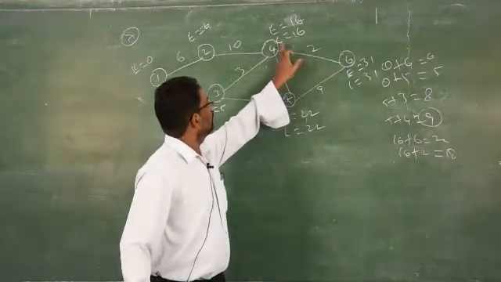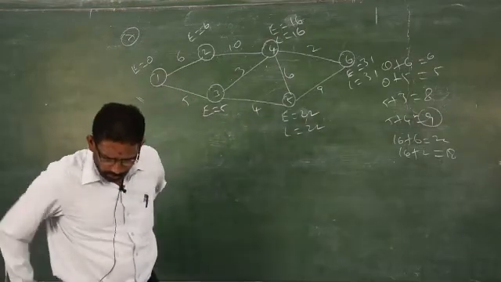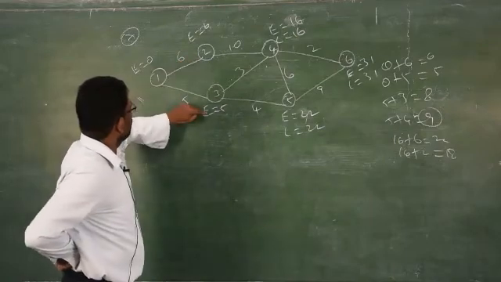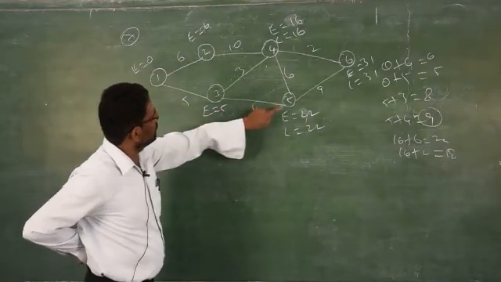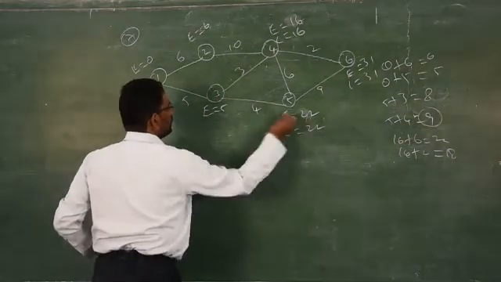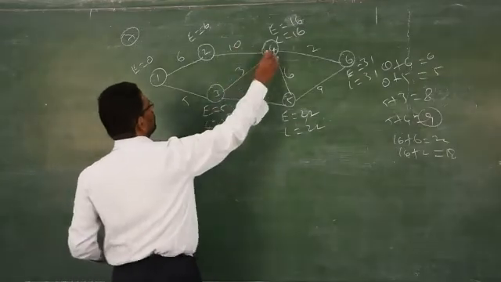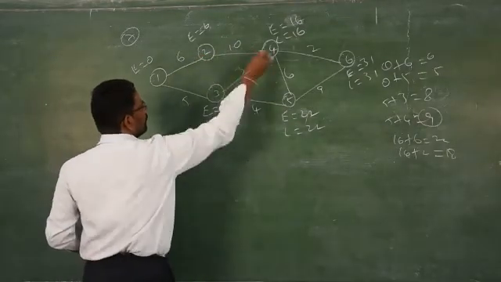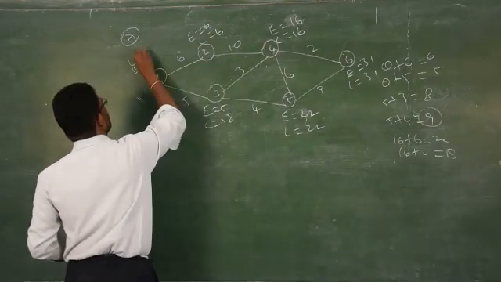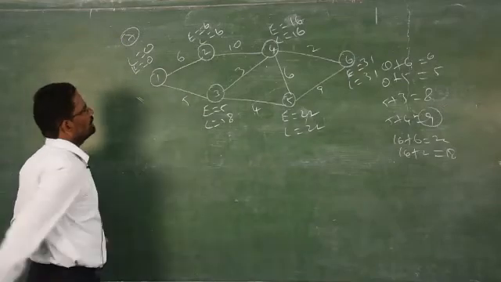I did at the place 4, 5, 6. You have to complete the remaining part of 2 and 3. How do you find out? In the reverse order, 5 to 3, we have only one pathway, that is 22 minus 4 is 18. Then 4 to 2 is the decreasing order, that is L is equal to 6. 6 minus 6 is how much? 0. Clear? 18 minus 5 doesn't matter.